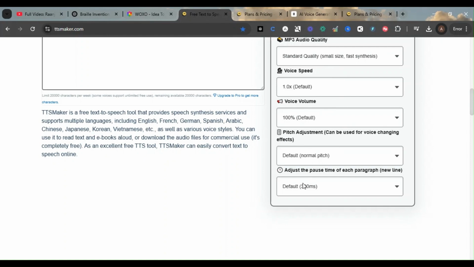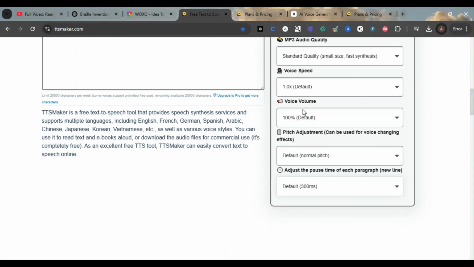Then we have this option to adjust the pause time of each paragraph. For example, if one paragraph has ended and we have to start a new paragraph, what should be the pause? That pause time period you can define from here. By default it is 300 milliseconds, and you can increase or decrease it.